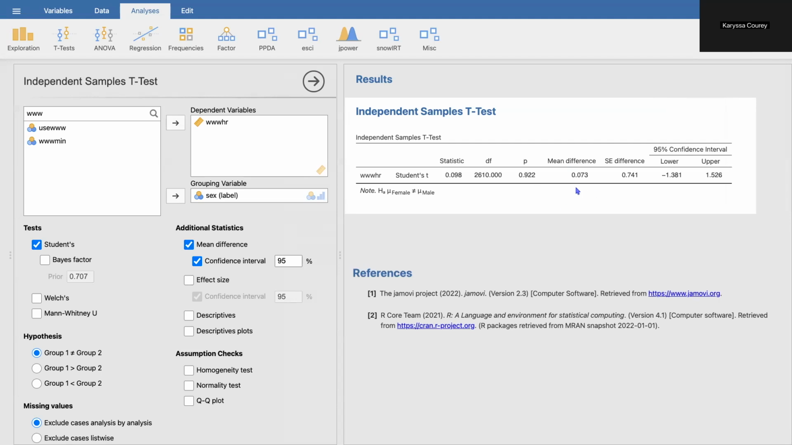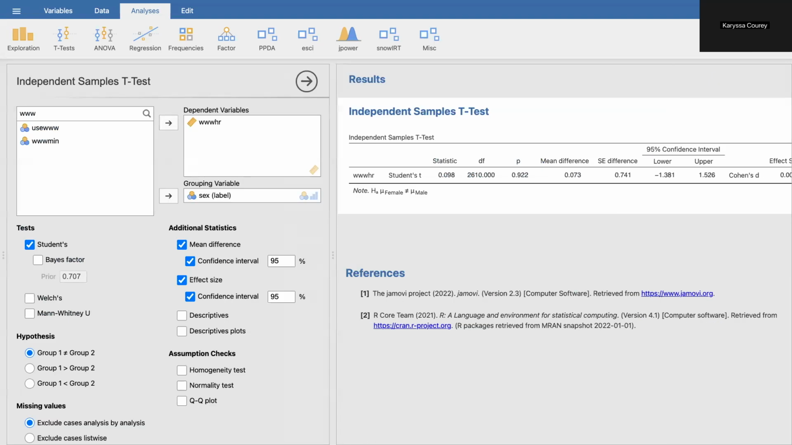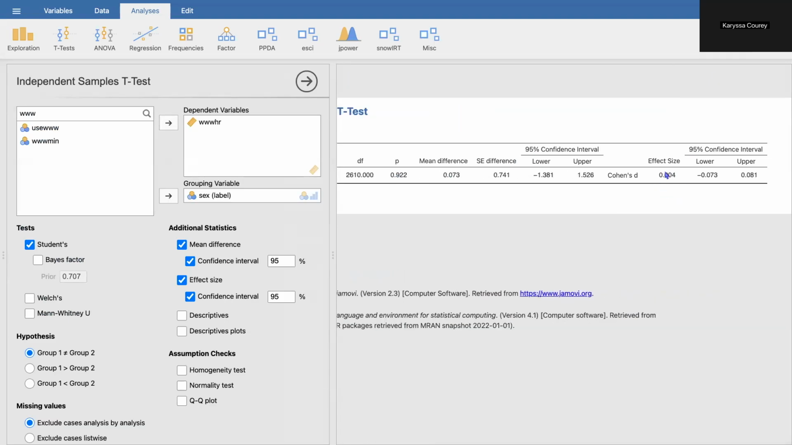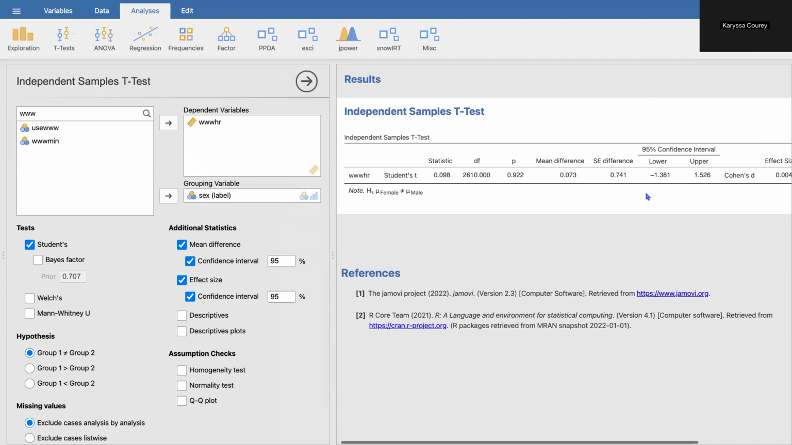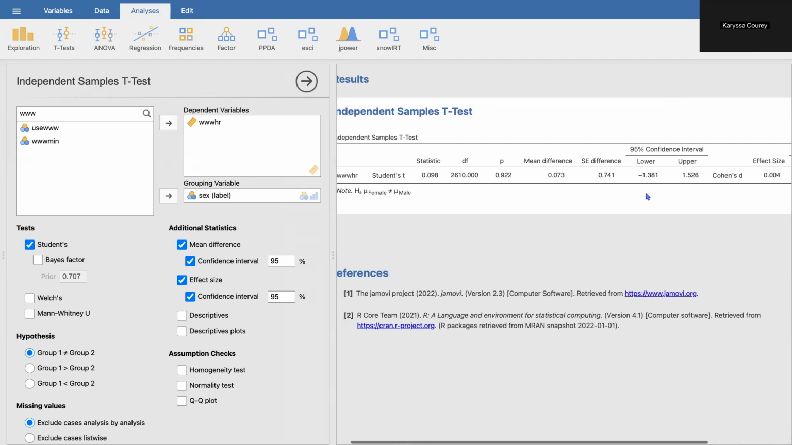For more information, we can go ahead and look at the mean difference between men and women, which is 0.073, as well as the effect size over here. So we can find our Cohen's d value and also get the confidence interval for that. And so with this information, we have everything that we need to interpret our frequentist result.